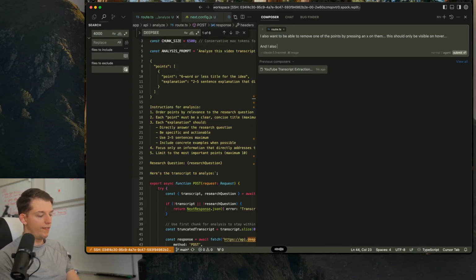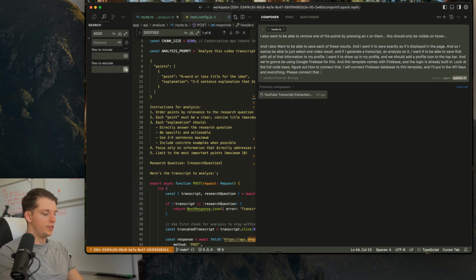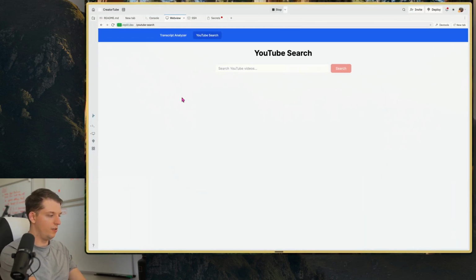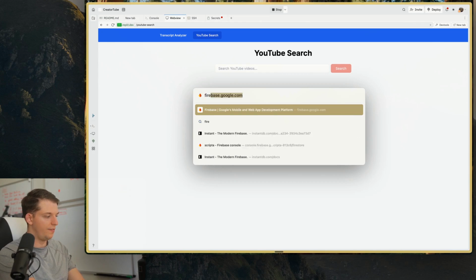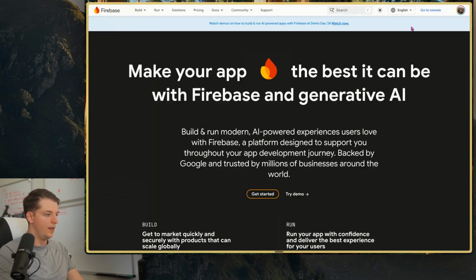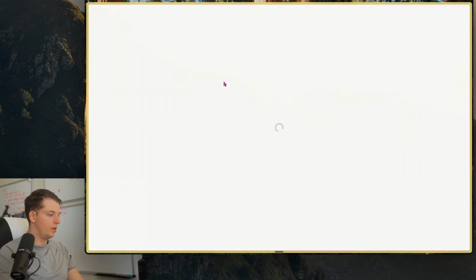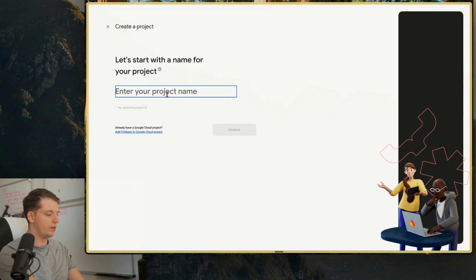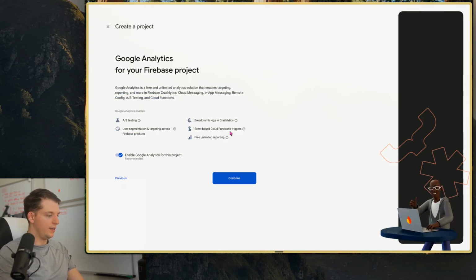I will connect Firebase database to this template, and I'll put in the API keys and everything. Please connect that. And so we're just going to go ahead and run this. While it's doing this, follow along closely. We're going to type in firebase.google.com. We're going to go to the console. What we're going to do here is we're going to create a project. We're going to type in creator tube, and we're going to hit continue.